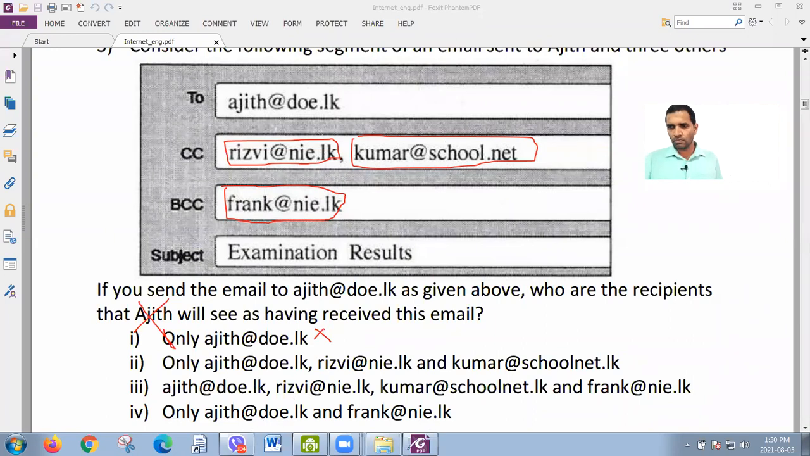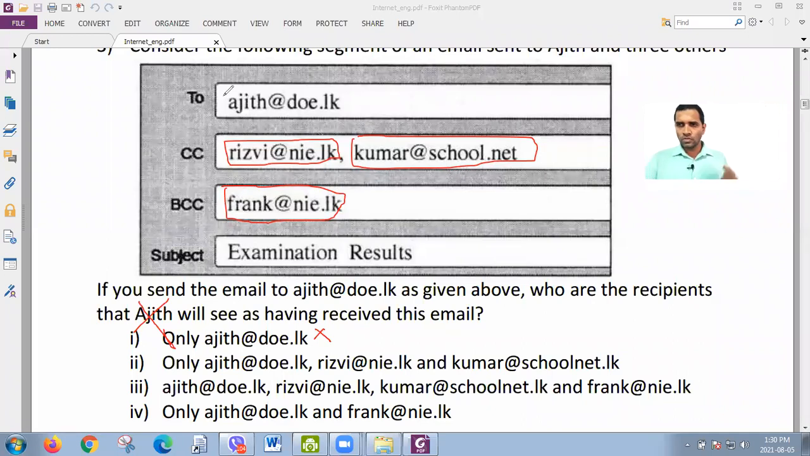Rizvi, Kumar, see, nothing is there. But definitely, you know, Ajit itself, right? Sorry, first one, only Ajit, okay, that's not right. But look here, if I am the receiver, if I am the Ajit, listen to me. If I am the Ajit, definitely I know that myself is the receiver. Because when I open the mail, it shows me that my address is written against 2. So I find myself as the receiver. So having said that, Ajit.doe.lk is the receiver, it's correct. Ajit knows that himself is a receiver, right?